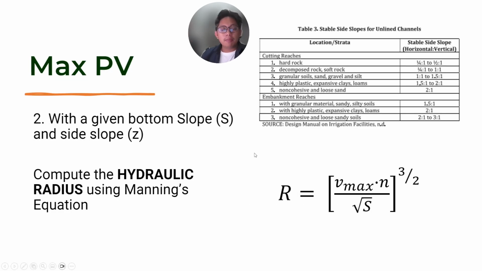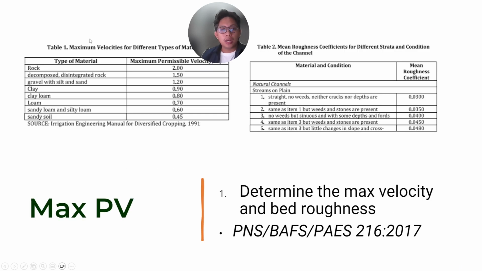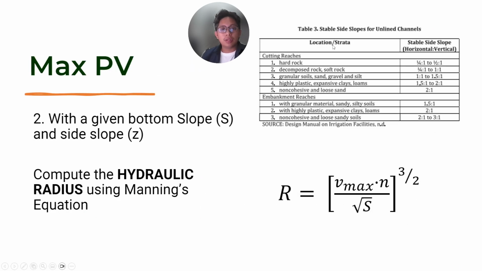The next step is to determine your bottom slope, or you're given a bottom slope and a side slope. Again, your side slope is defined by a table. Same in PAES. So earlier, it was Table 1 here, Table 2, and Table 3 is on your side slopes. Again, side slopes are defined by your angle of repose.